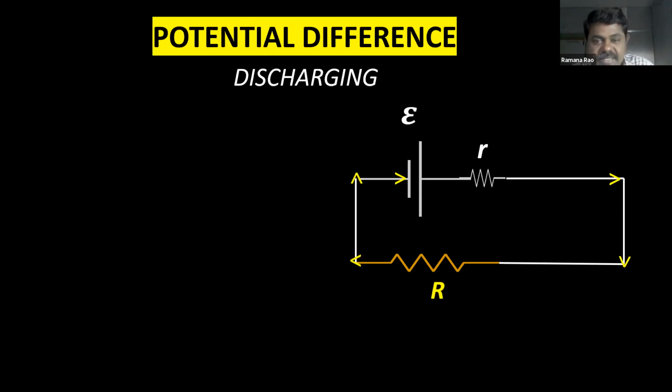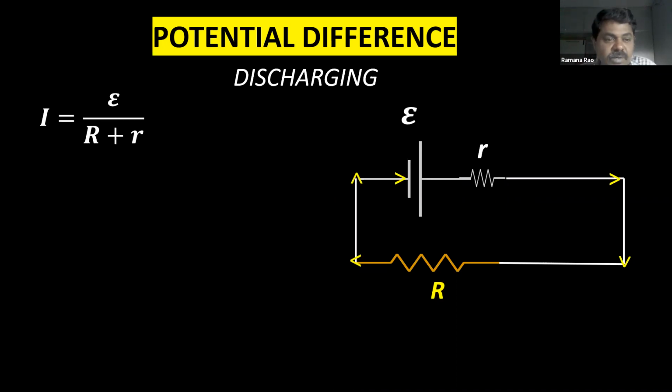So in this case, what is the potential difference at the cell? At the terminals of the cell. That means at the positive and negative terminal, what is the potential difference we have to calculate? Already we have EMF. But whenever an external load is connected and current is passing through the load, then we can have a potential difference across the battery which is different from the EMF. So now we are going to calculate that potential difference.